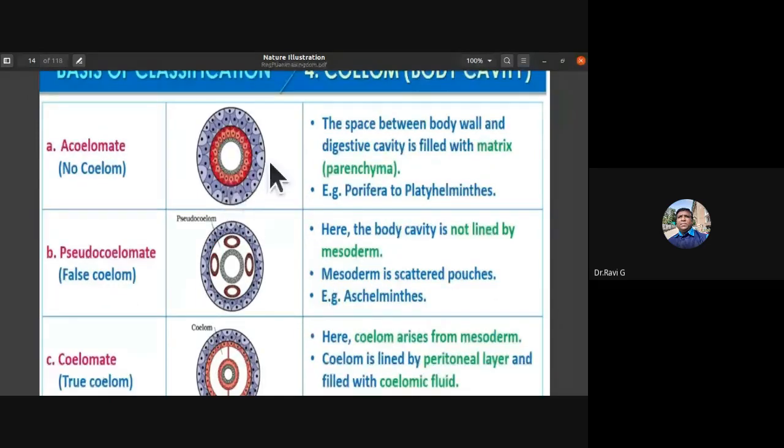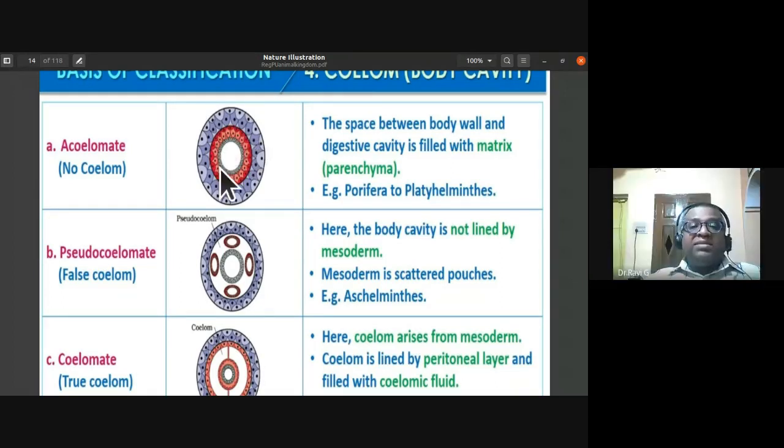In acoelomate animals, the space between the body wall and the digestive cavity is filled with matrix or parenchyma.